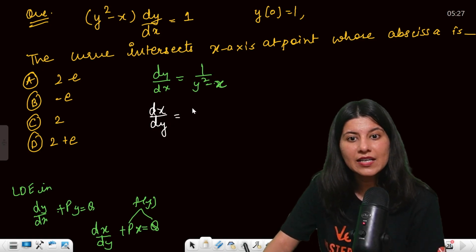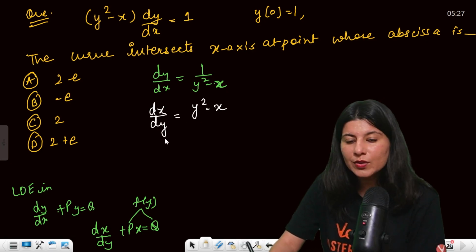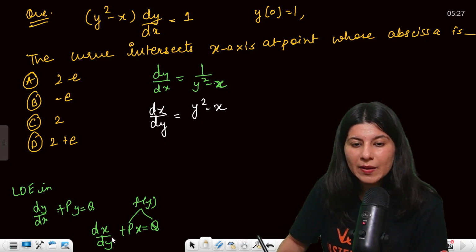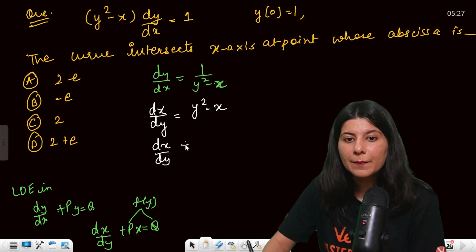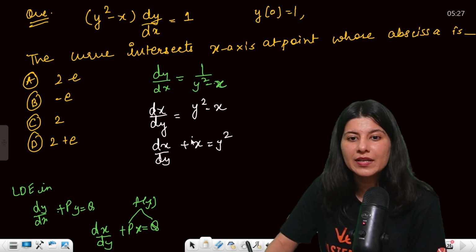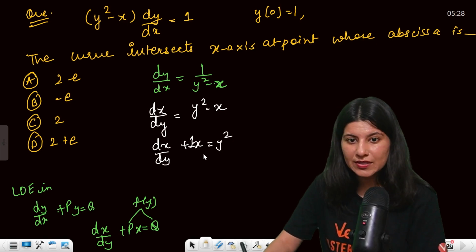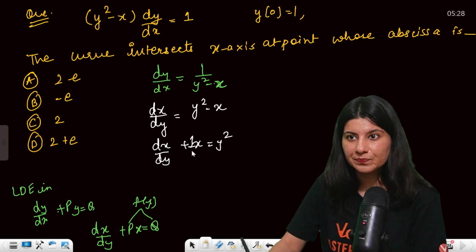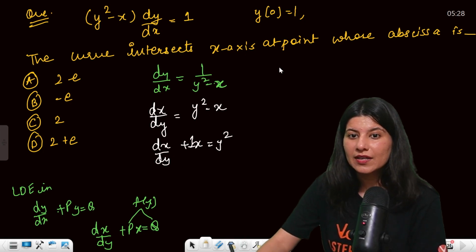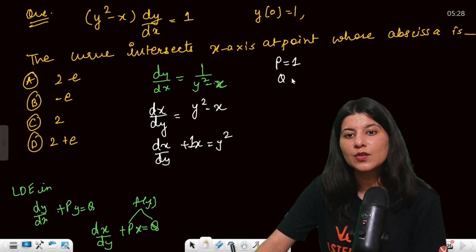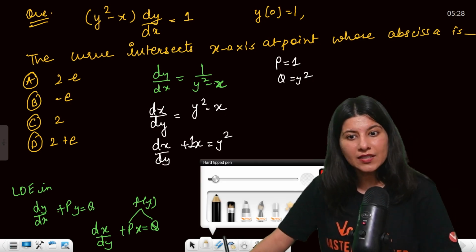dx by dy is equals to y square minus x, correct? Now what are you looking for? This is dx by dy plus px. So dx by dy plus x equals y square. So px is x, and p is 1. And q is y square. So p here is 1, q here is y square. The similarity will be there, but the terms will be interchanged.